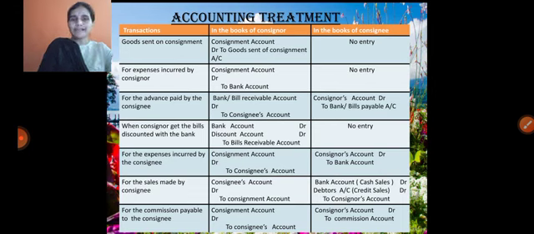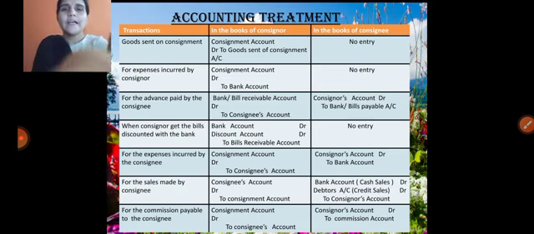Because the expenses are paid by the consignee, only after he needs to send the account sales, along with these expenses, and commission is also included in the account sales. In the books of consignee, he needs to write down consignor's account debit to bank account, because he paid those expenses, the bank balance is decreasing. So consignor's account he is required to prepare in the books of consignee. This is regarding the expenses incurred by the consignee.